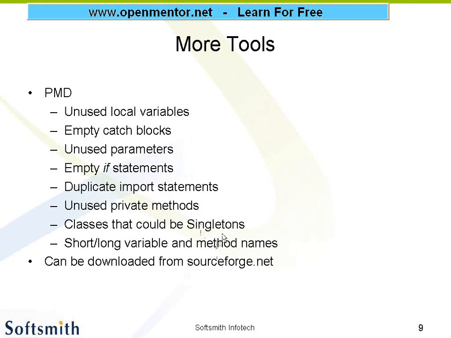Suppose you have inherited two parents A and B. There is a class C which has inherited A and B, and it is not using any of B's methods or attributes. So there is no need to inherit it. Those kinds of classes will be found.